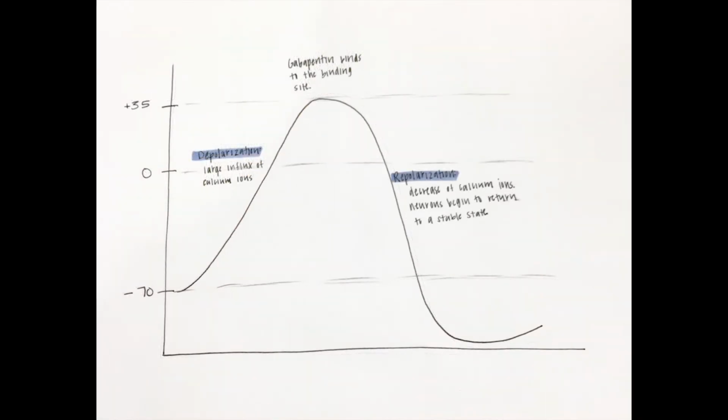With gabapentin bound to its binding site, there will be a decrease in calcium ions. Repolarization will begin to occur when the flow of positively charged ions move into the cell. Because gabapentin continues to inhibit the calcium channel and positive ions move back into the cell, the neurons begin to return to a stable state.